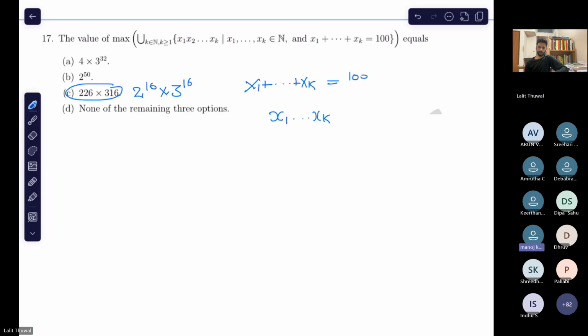Option A is correct. Okay, good. Someone said A is correct. Why? Obviously A is correct because it is greater than 2 to the power 50. But how do you quickly find that it is greater than 2 to the power 50? Is there some easy way to see that it is greater than 2 to the power 50?